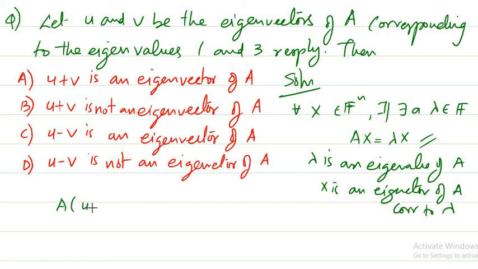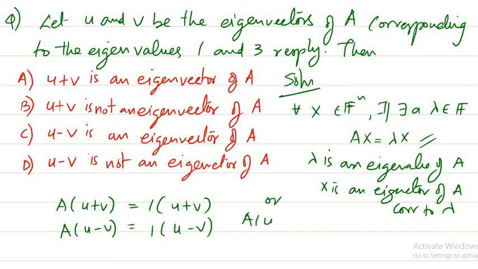A times (u plus v) should be equal to 1 times (u plus v), and also A times (u minus v) should be equal to 1 times (u minus v), or it's a case like A times (u plus v) is equal to 3 times (u plus v), or A times (u minus v) is equal to 3 times (u minus v). So this should happen, right? But what is given to us?